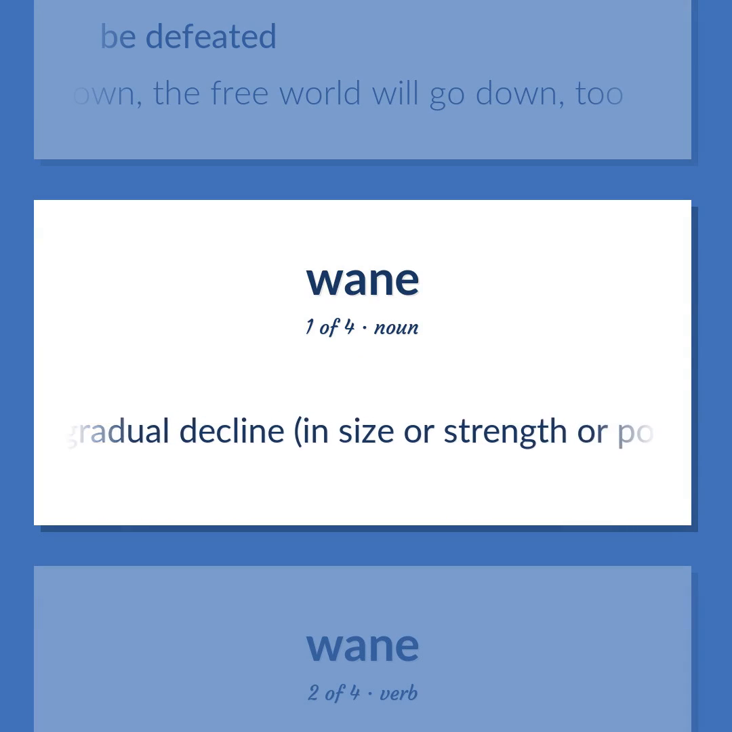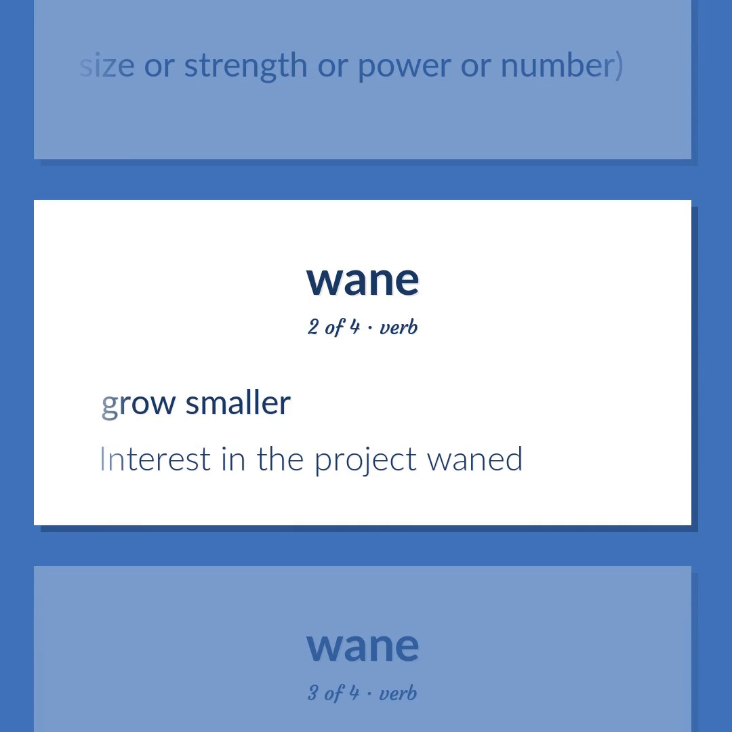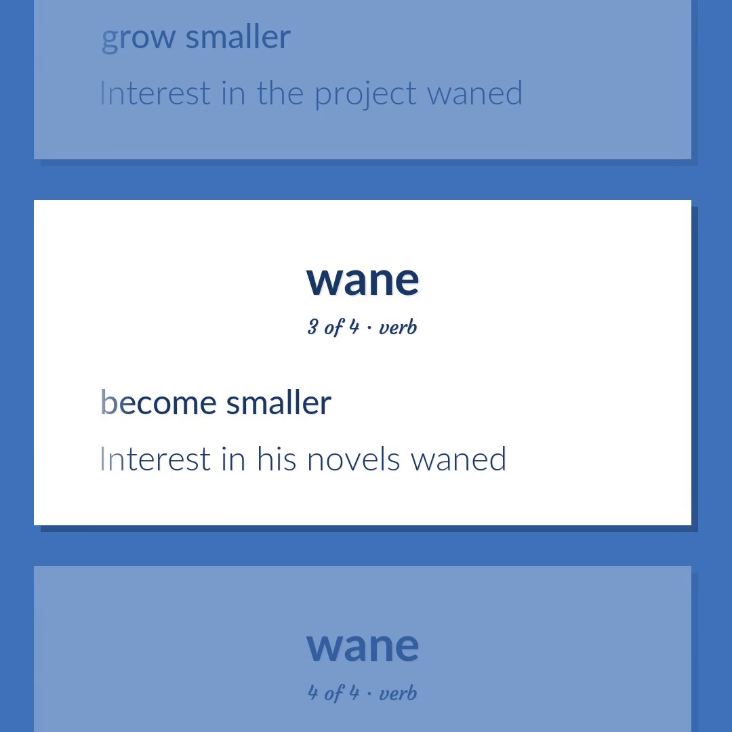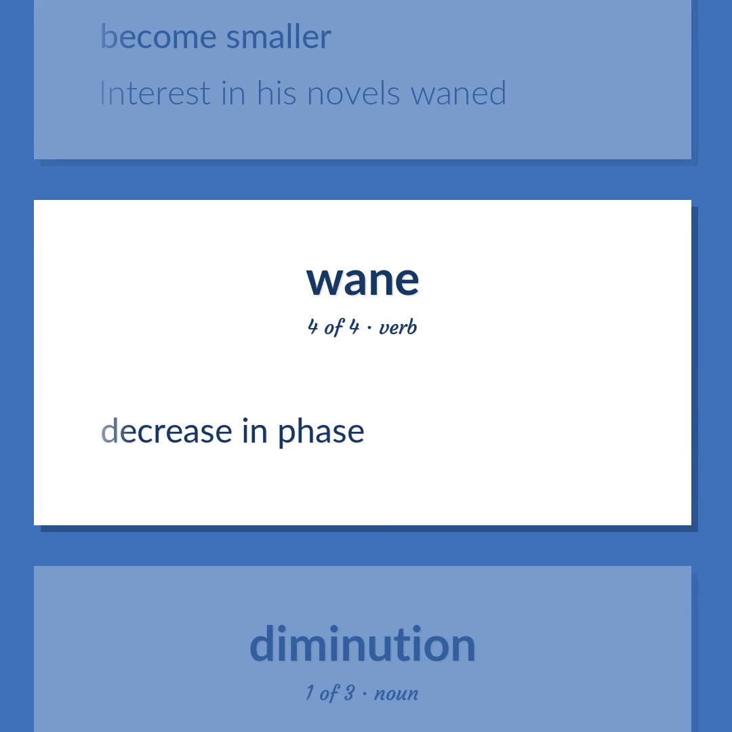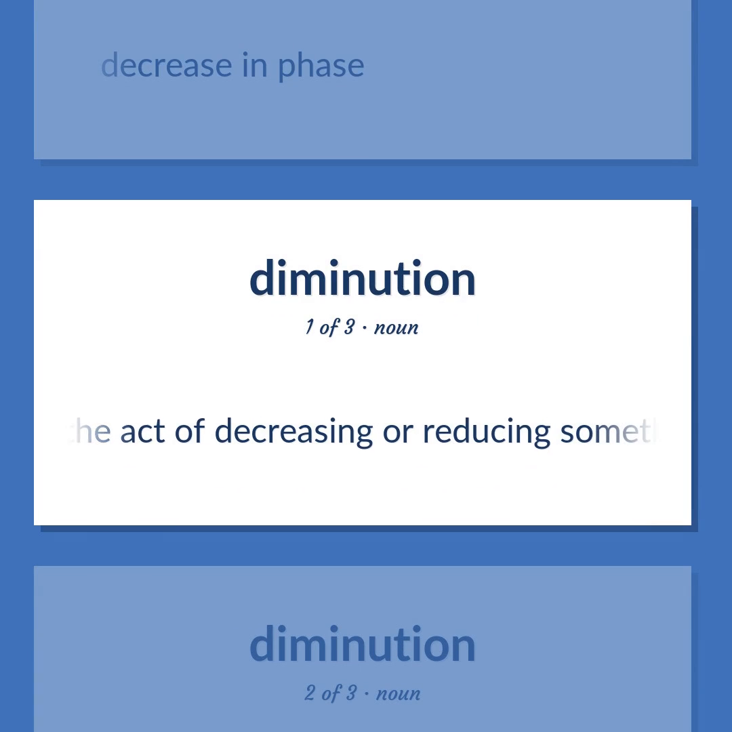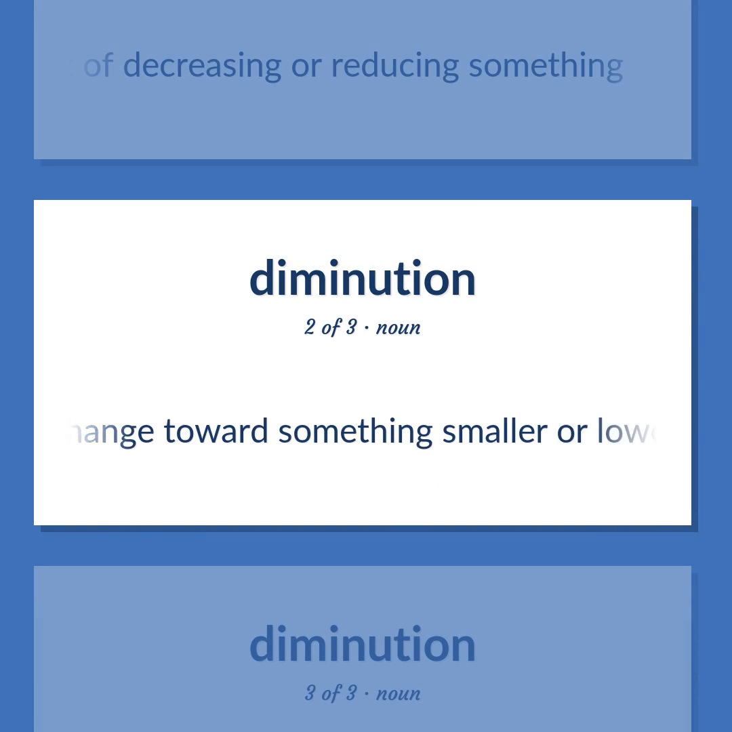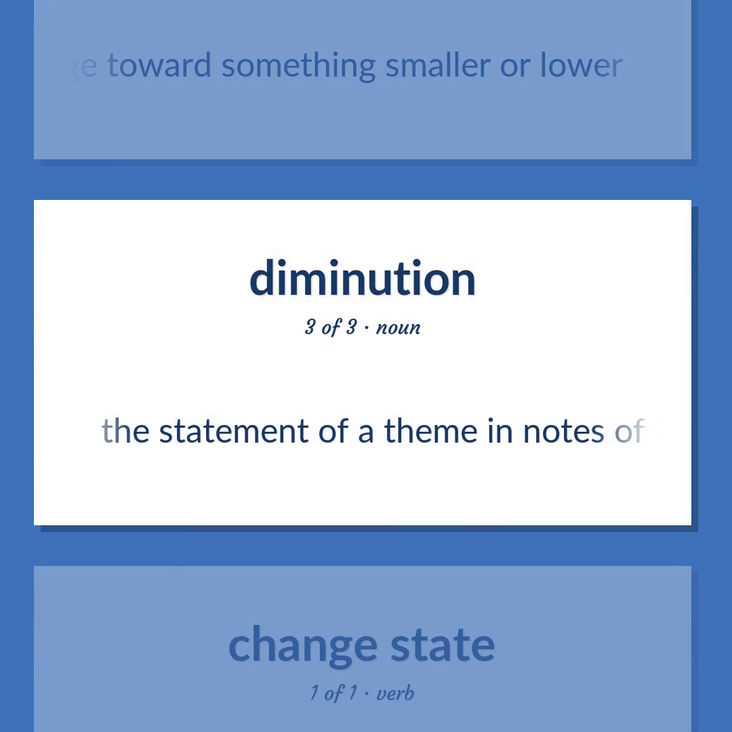A gradual decline, in size or strength or power or number. Grow smaller. Interest in the project waned. Become smaller. Interest in his novels waned. Decrease in phase. The act of decreasing or reducing something. Change toward something smaller or lower. The statement of a theme in notes of lesser duration, usually half the length of the original.